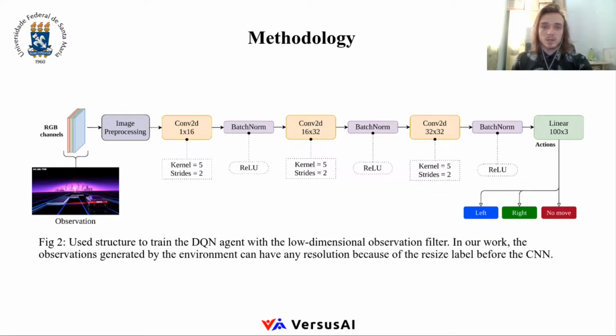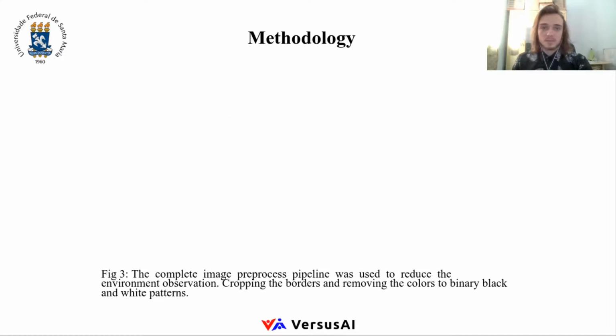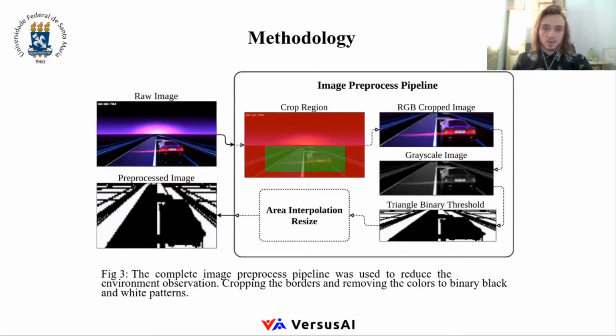We use a classical CNN architecture with 3 layers of convolution and layers of batch normalization between them. The activation function was applied to the batch normalization output, and the outputs from the linear layers are the 3 discrete actions that will be sent to be performed in the environment. The core idea of reducing the extra image information present in the environment observation revolves around cropping and binary filtering.